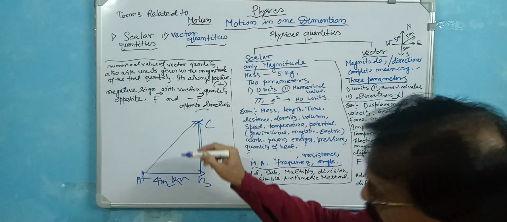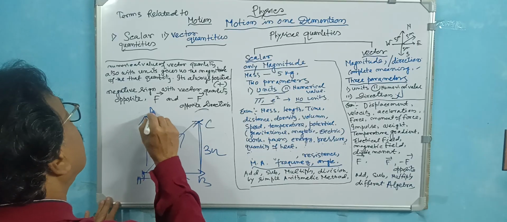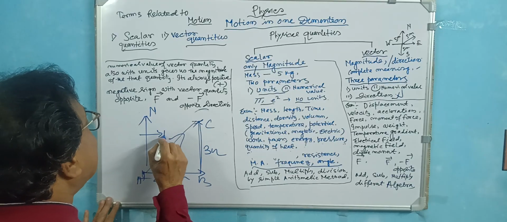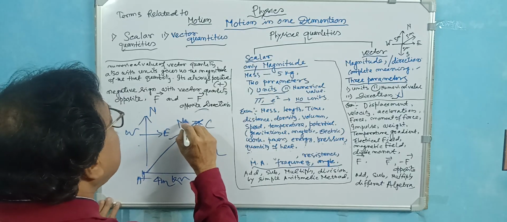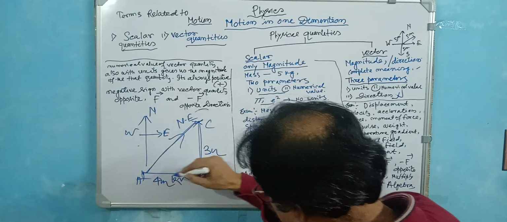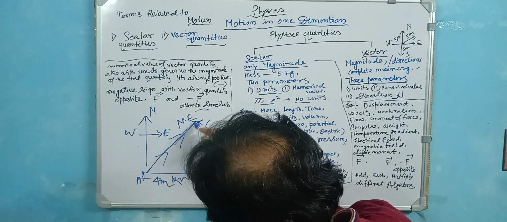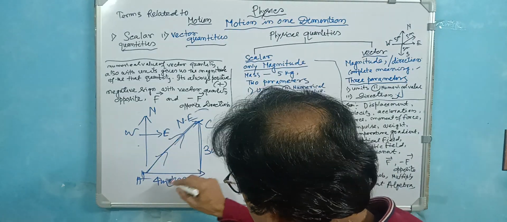So in that case, if this is north and this is east, this is west and the south, the displacement is actually in the northeast direction. This is the north, this is the east. In case of Pythagoras, this is 16, this is 9.